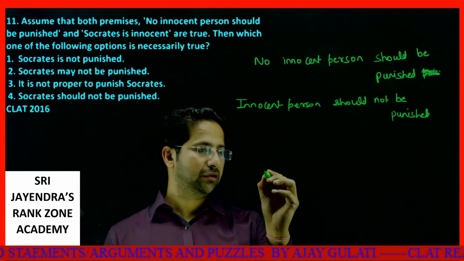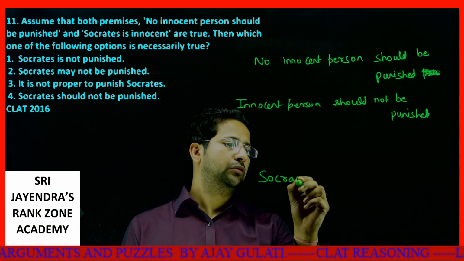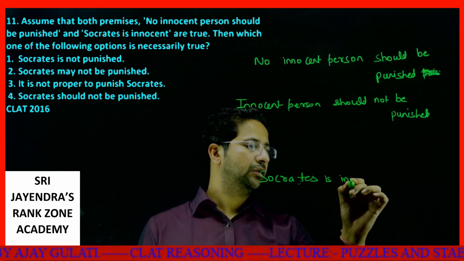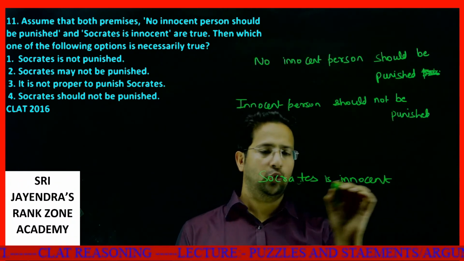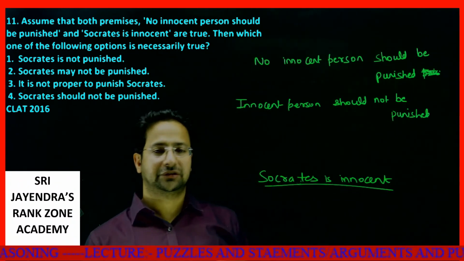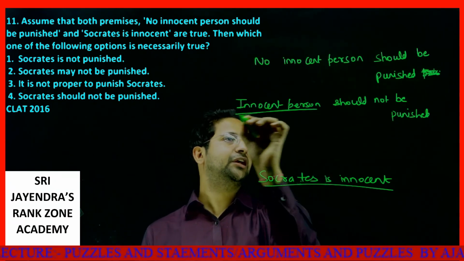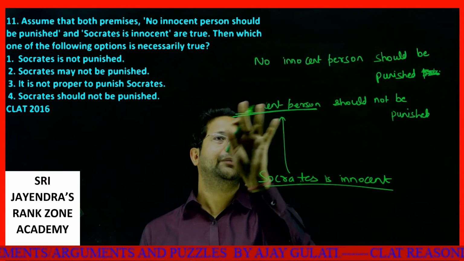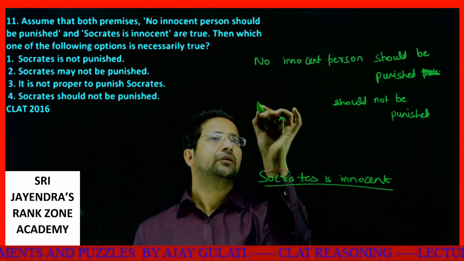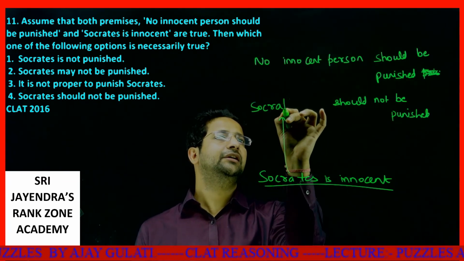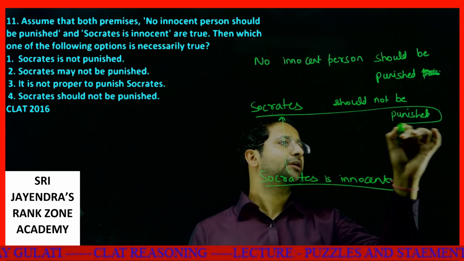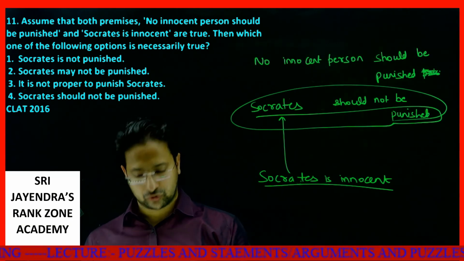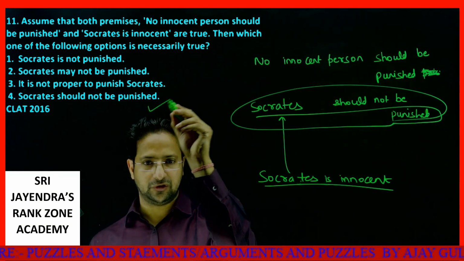Socrates is innocent. So, what I will do, instead of innocent person, I will write Socrates. Okay, so my line becomes: Socrates should not be punished. See how easy it becomes. This is your answer. Do we have any such option? Socrates should not be punished. Option 4 is your answer.